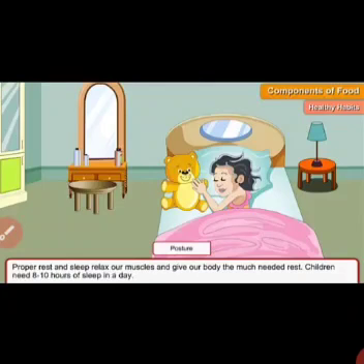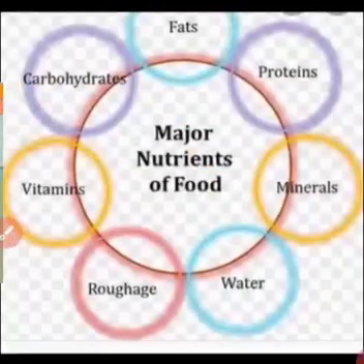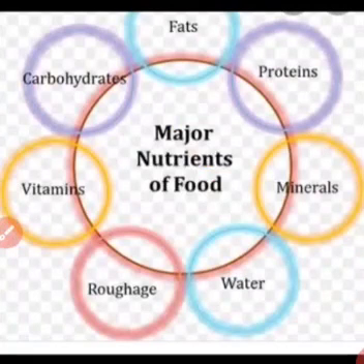So here is a recap picture of all the major nutrients: carbohydrates, fats, proteins, minerals, water, roughage and vitamins. All these are the essential nutrients which are required by our body, and which we are going to take from our balanced diet only. So I have completed your chapter number 2 also. I hope you all have got it, what I made you understand. We will meet in the next video with our chapter number 3.